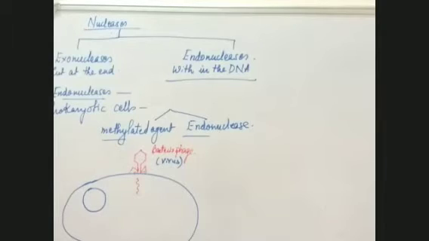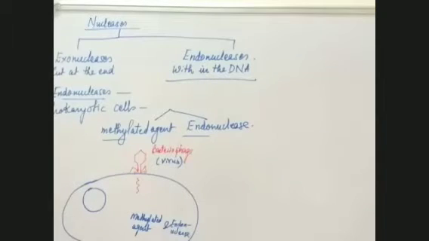Now, as I told you, there is something in them to fight against it, and that is this complex system, the restriction endonuclease. This restriction endonuclease has two things: one is the methylating agent, and the other is the endonuclease. Both are present. Now, how will they help the bacterial cell? This endonuclease will cut the genetic material of the bacteriophage.